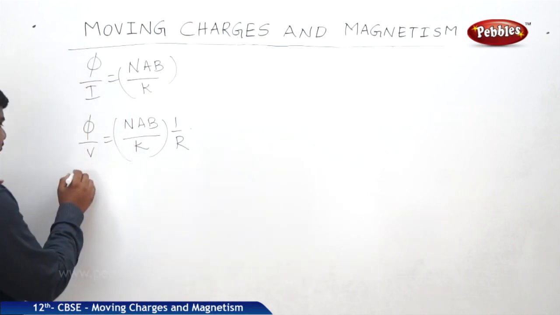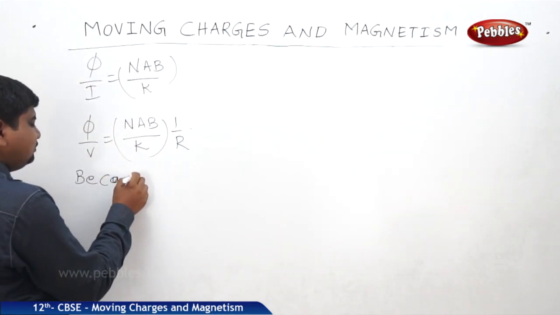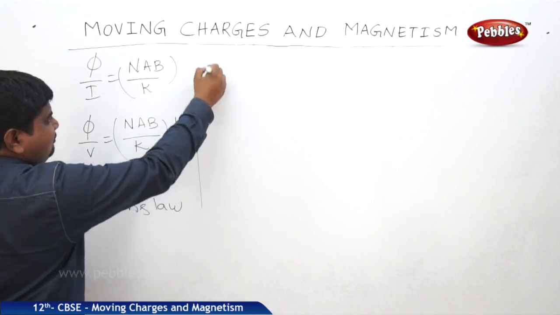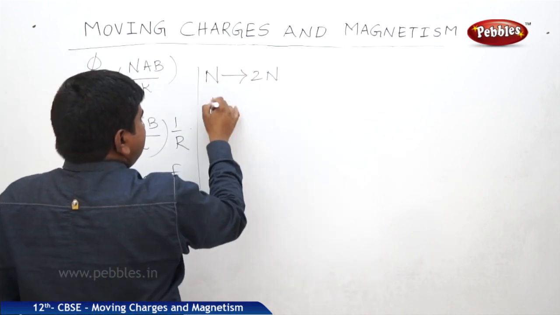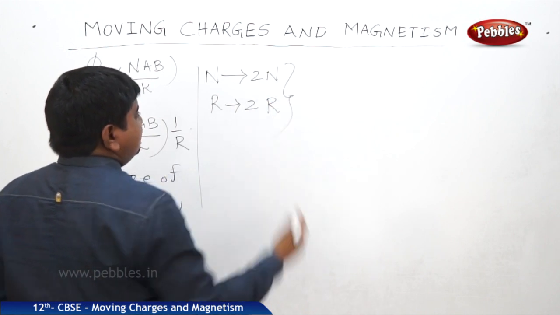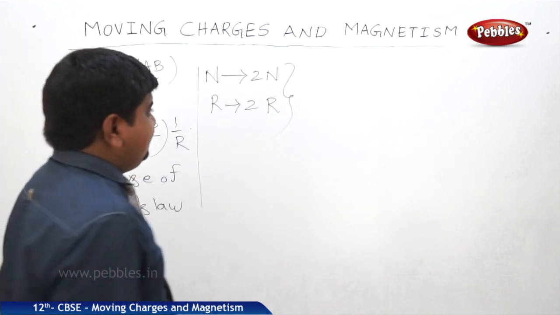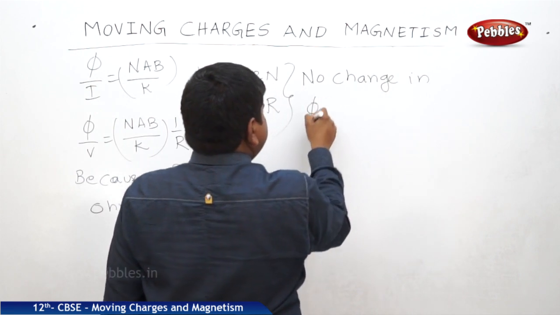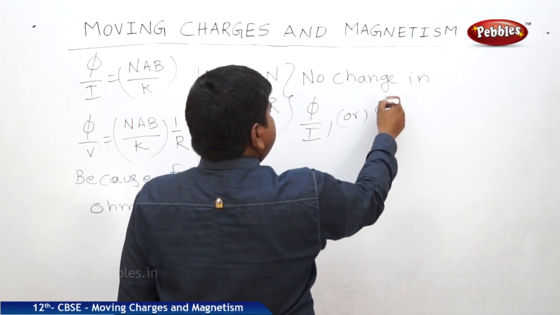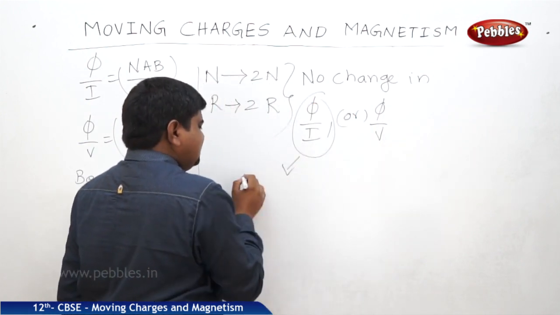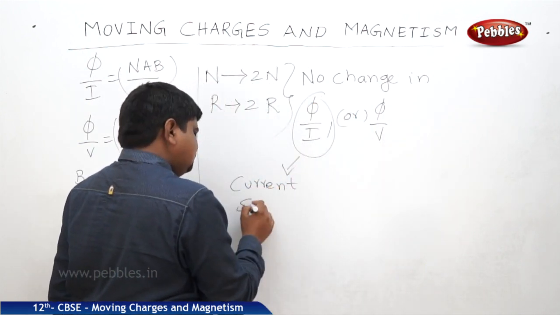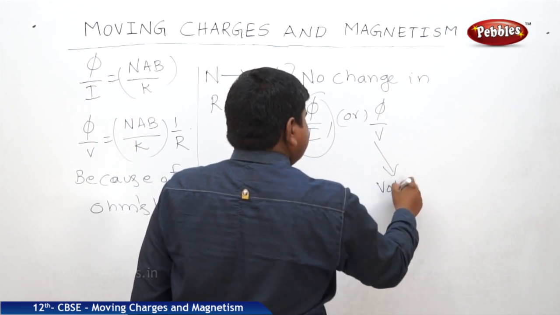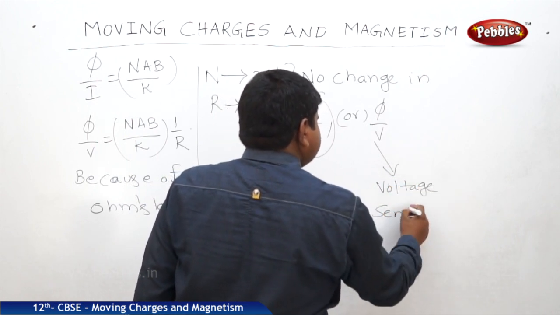Because of this implication of Ohm's law, if n becomes 2n or R becomes 2R, there will be no change in phi by I or phi by V, where phi by I is current sensitivity and phi by V is voltage sensitivity.